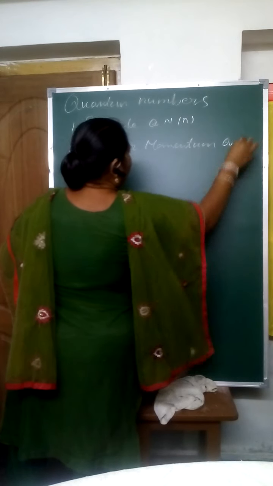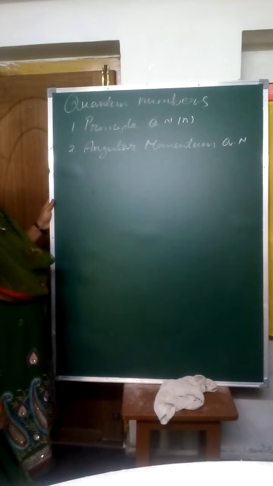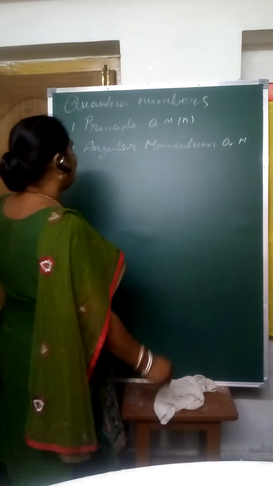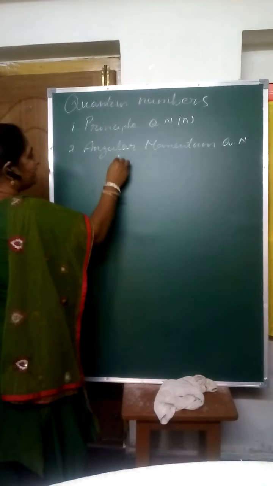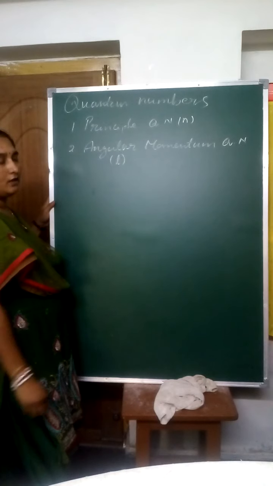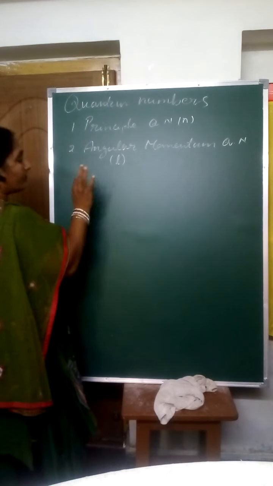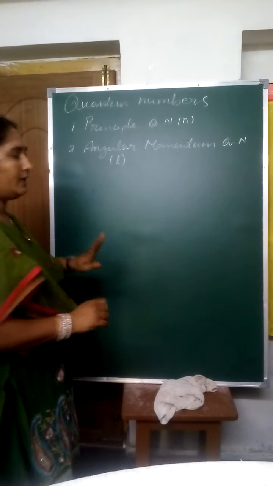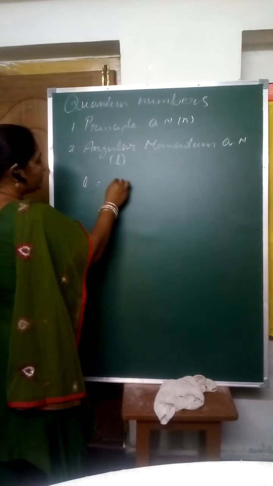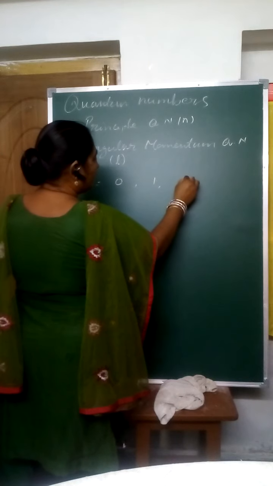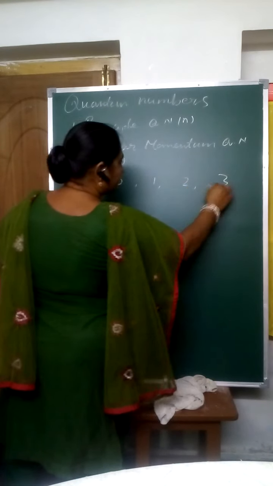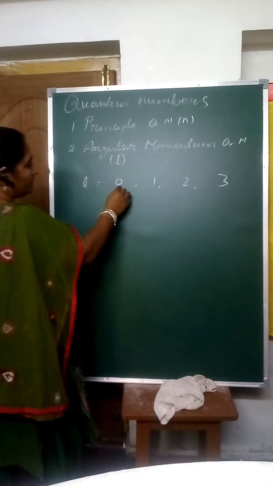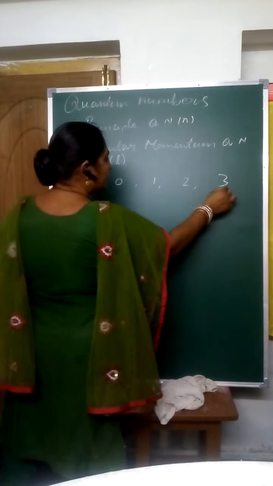This angular momentum quantum number is denoted with L. Here, up to 10th class, L has only four values. Those are L is equal to 0, 1, 2, 3. That is sufficient for you.